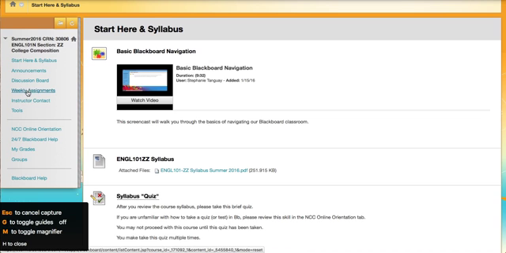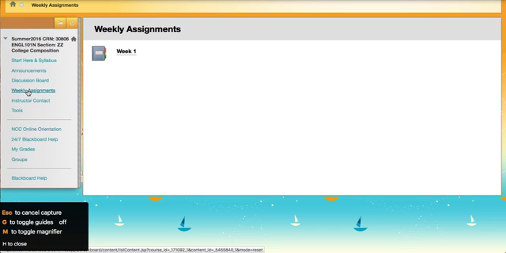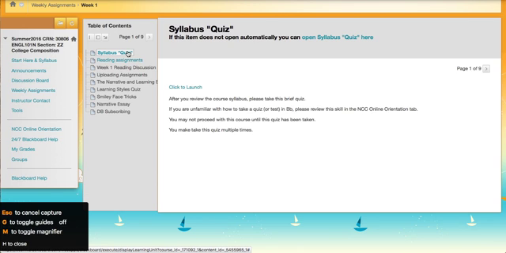what you're really going to focus on is this tab right here, weekly assignments. Every week, the weekly assignments will show up in a folder. They will be labeled week 1, week 2, etc. So we're in week 1, obviously, right now, and you can work your way down all of the assignments as you go. So the first thing to do is the syllabus quiz, because you should have read that in the very, very beginning when you read the syllabus.